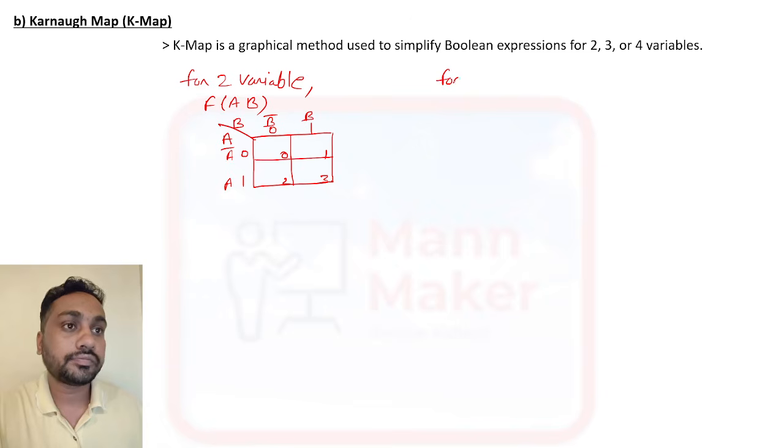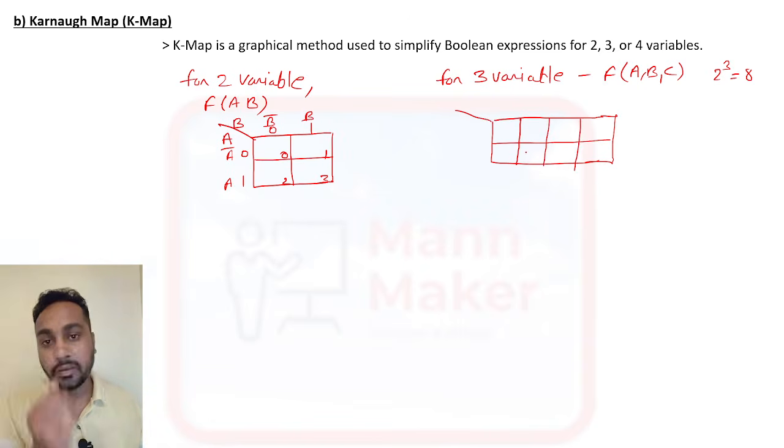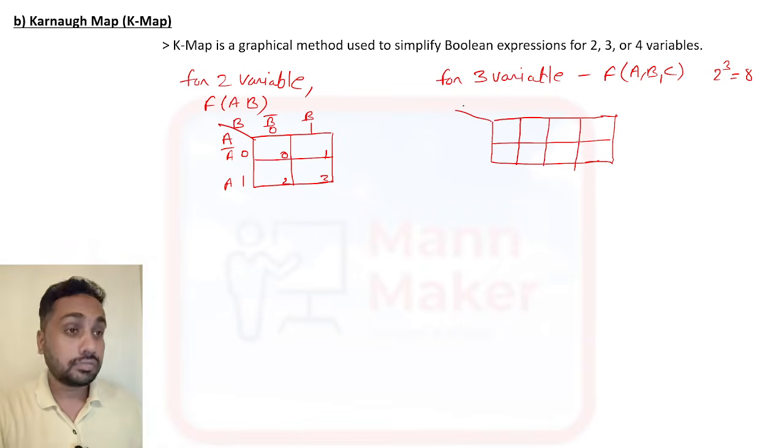Now for three variables, that means f is A, B and C. Three variables means you need to make 8 boxes. So here you will get 8 boxes.